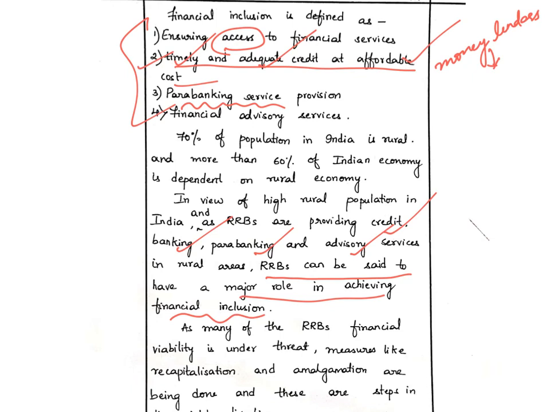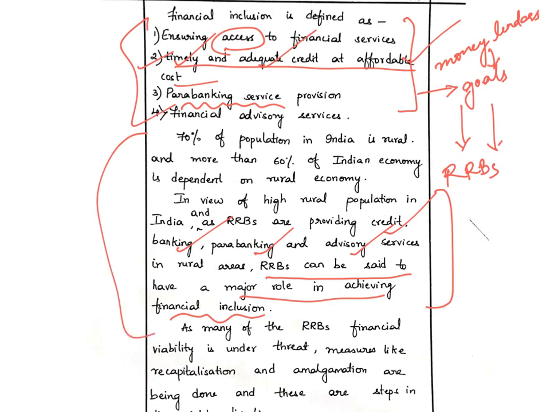So there are not many factual points about the role here, but he has tried to establish the linkage between financial inclusion, what is meant by financial inclusion or what the goals of financial inclusion are, and the functions of RRBs. He has mentioned that the majority of the population in India is rural and 60% of the economy is also rural based, and that RRBs are performing all these functions which are mentioned in the financial inclusion goals. So I think this is a good enough linkage to address the second part of the question.